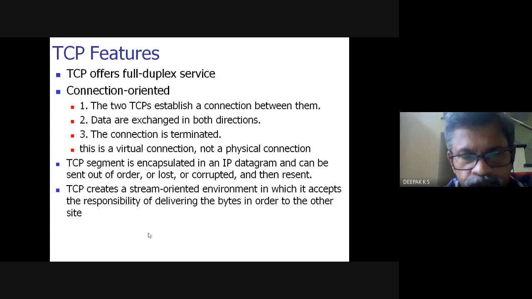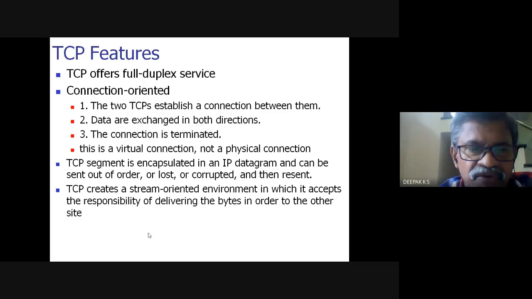Now the next point to note is that it is a virtual connection. In a telephone line, you have a connection. There will be switches, and copper wire, optical fiber or satellite, whatever it is, a link is established physically from the caller to the receiver in telephone circuit switching. But here, this is not a physical connection. This is only a virtual connection.